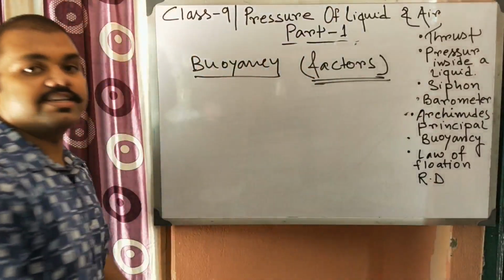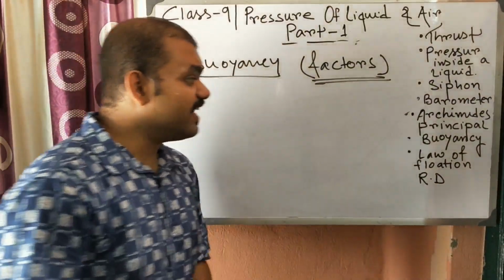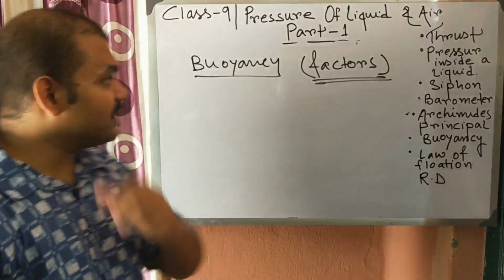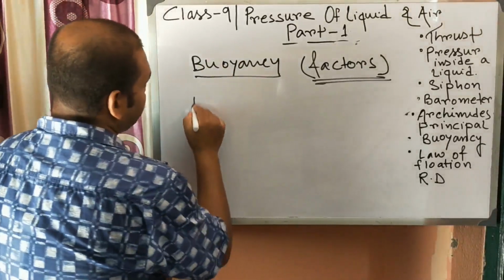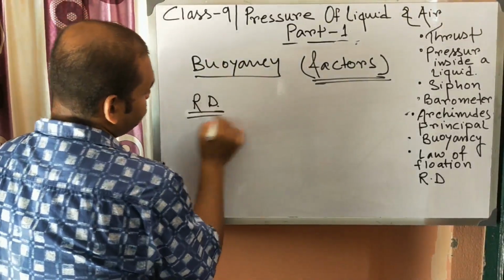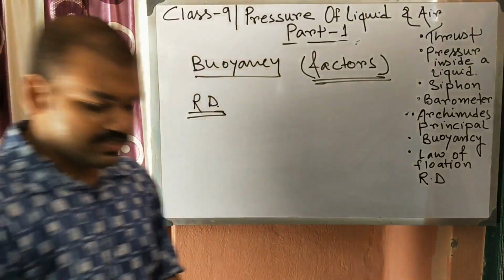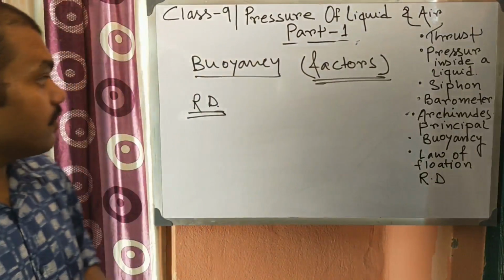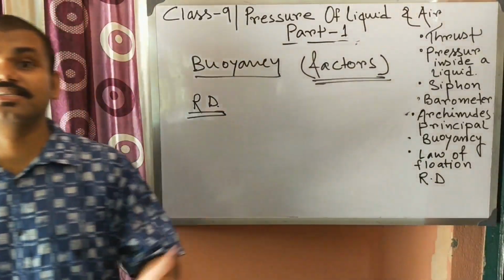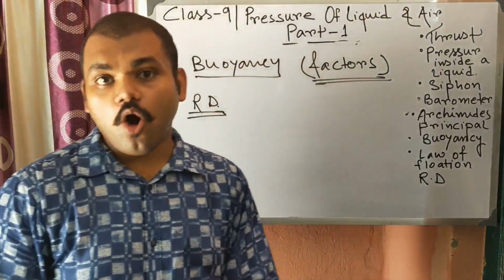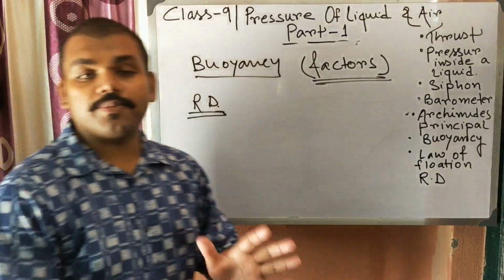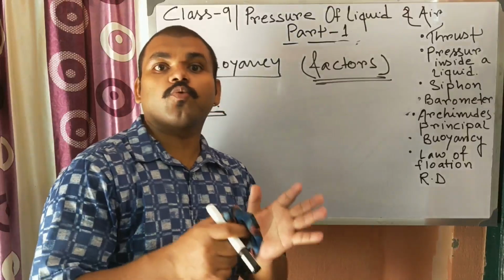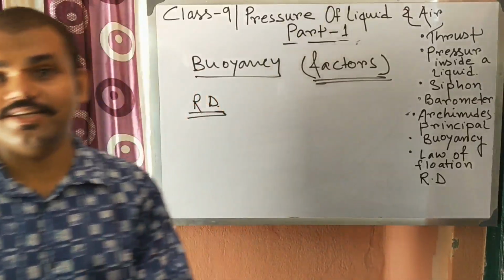Okay, next thing is relative density. What is relative density? Relative density, RD, is the ratio of the density of a particular body to the density of water at 4 degrees Celsius.